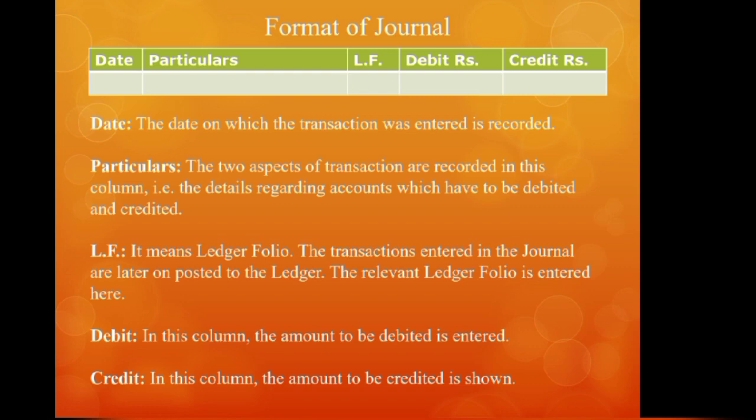Then LF means ledger folio. The transactions entered in the journal are later on classified and they are posted, or transferred, to another book of accounts which is called the ledger. Now in the ledger, the page number on which this particular transaction can be seen is called the ledger folio. Next column is debit. In this column, the amount to be debited is entered, and in the credit column, the amount to be credited is shown.